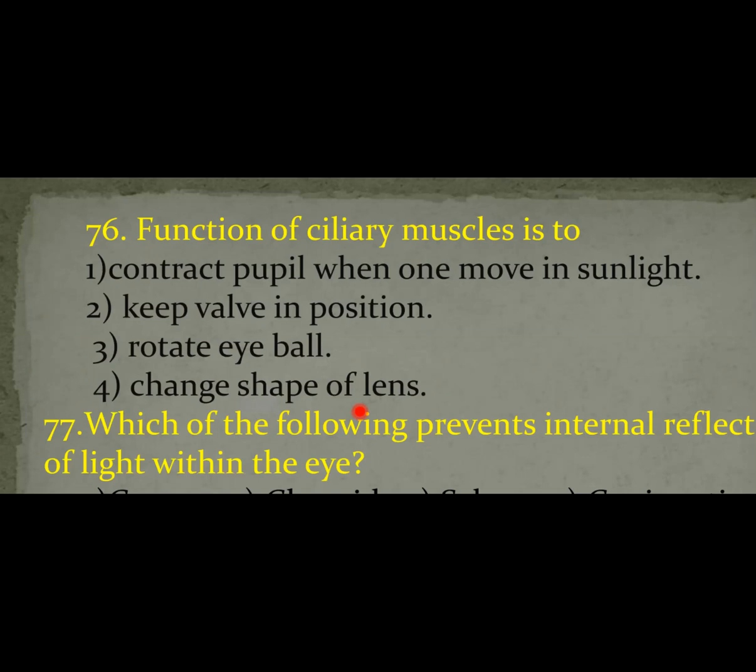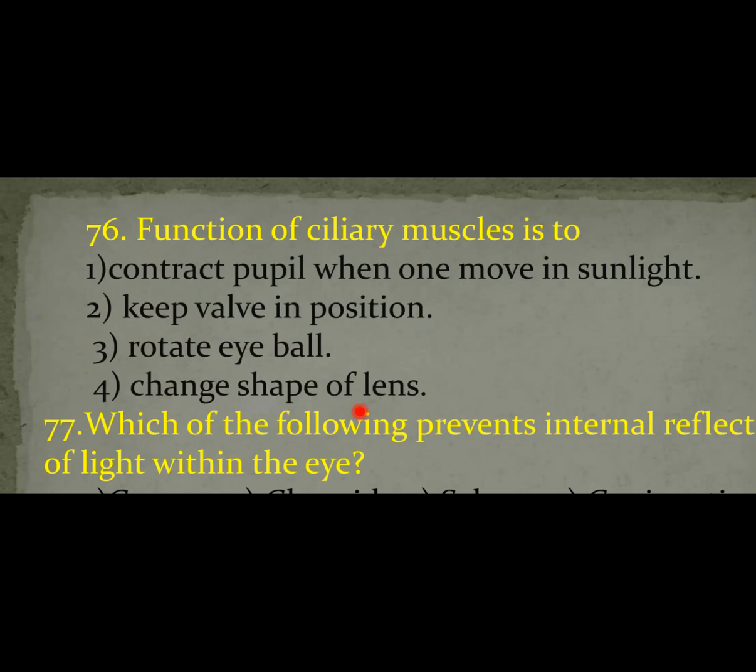Now, what is the role of ciliary muscles? The ciliary muscles change the focal length of the lens. Ciliary muscle changes the convexity of the lens, or the focal length of the lens, or the shape of the lens.